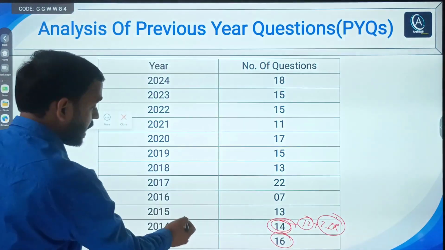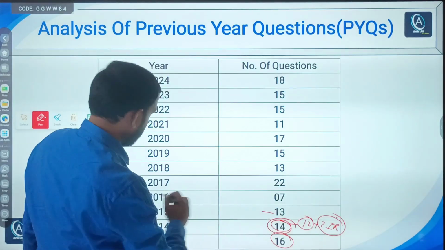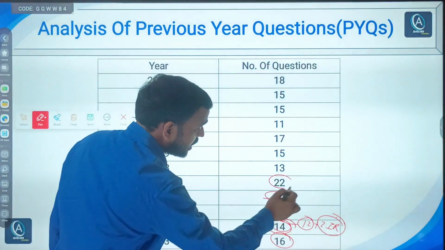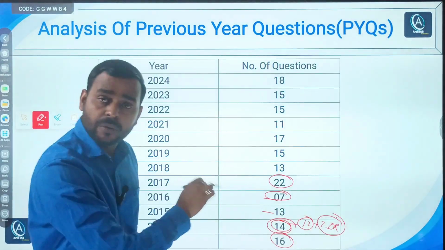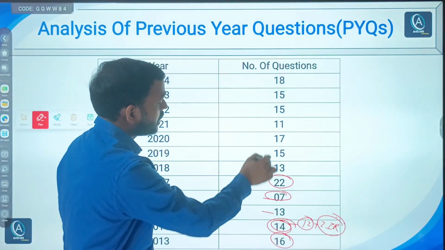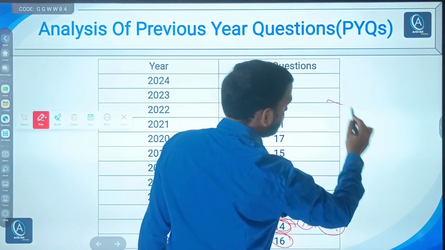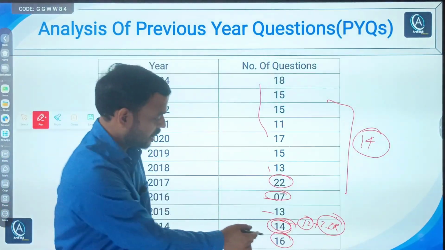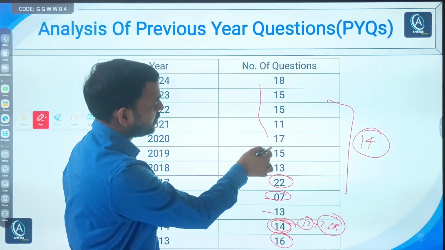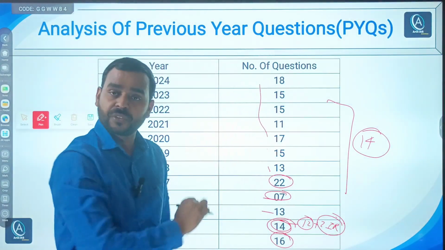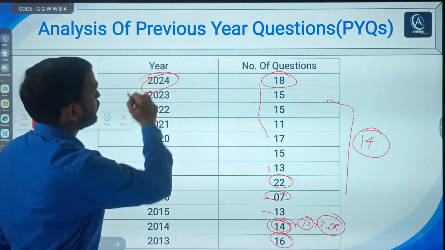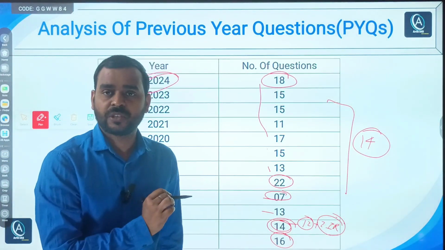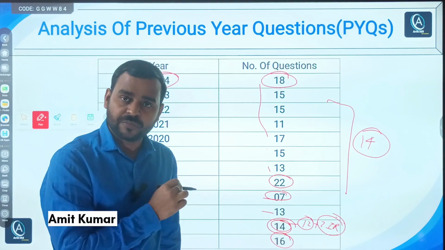Again, in 2015 it was 13, in 2016 it was 7, the lowest, and you can see in 2017 till date the highest number of questions from polity, 22 questions. If you find the average, you will find about 14 questions every year. You can see 16, 14, 13, 13, 15, 17, 11, 15, 15, 18. Even last year in 2024 there were 18 questions from the polity section. So you can understand the importance and weightage of polity.